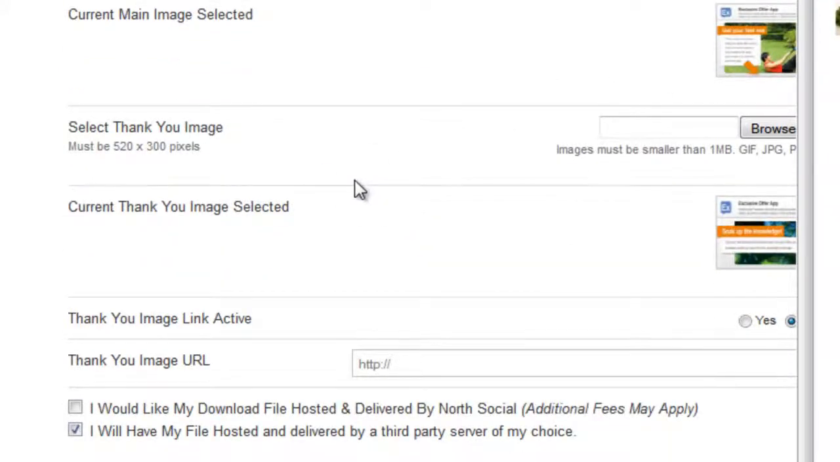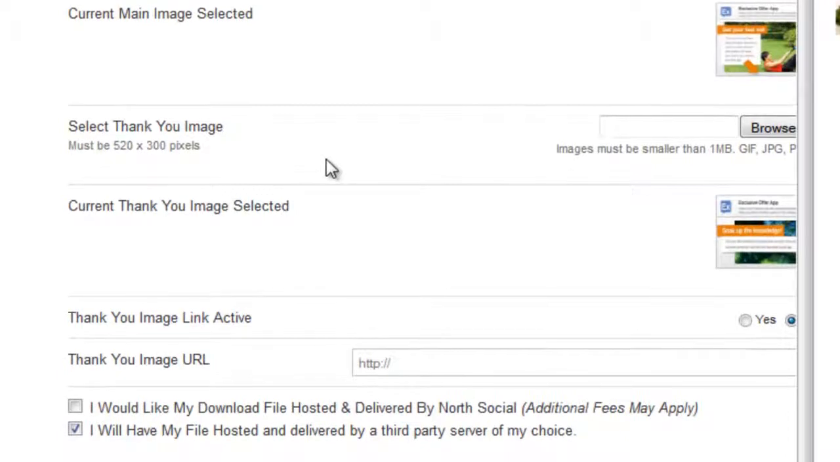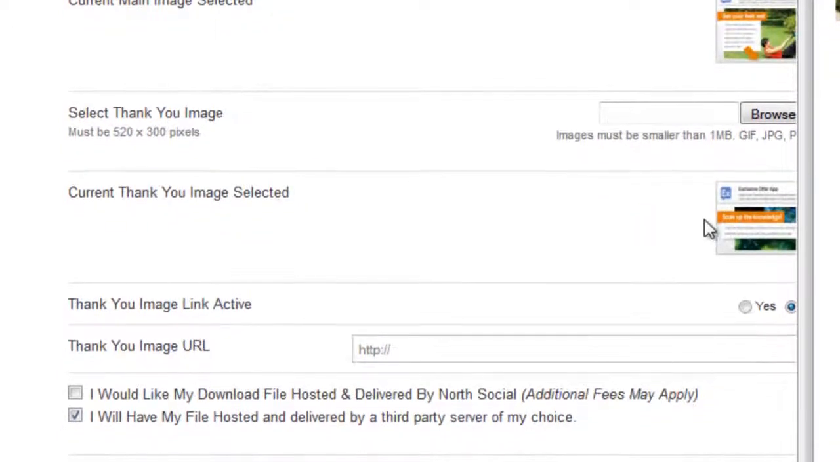After the user takes the download and gets the download, you want to select a thank you image, which is 520 pixels by 300 pixels. And this is the image that shows above the last, the third panel, and the download button itself. I'll show you a preview here.